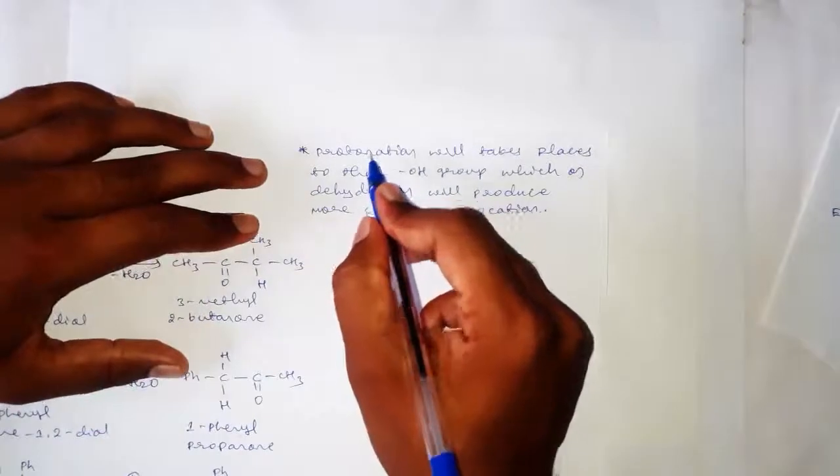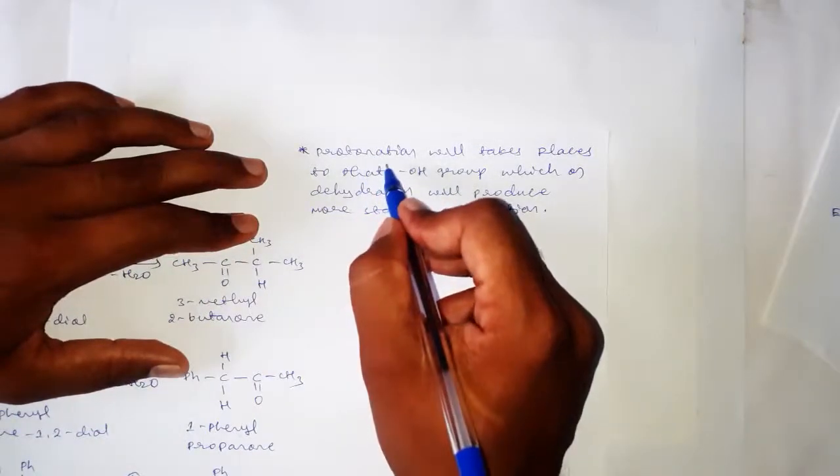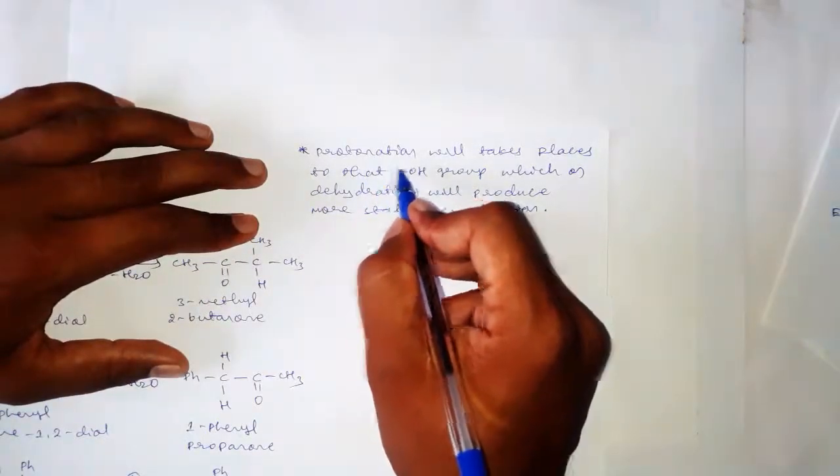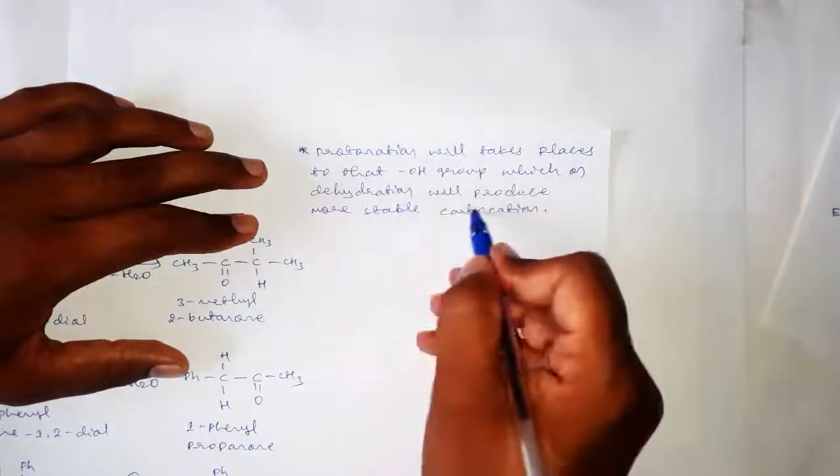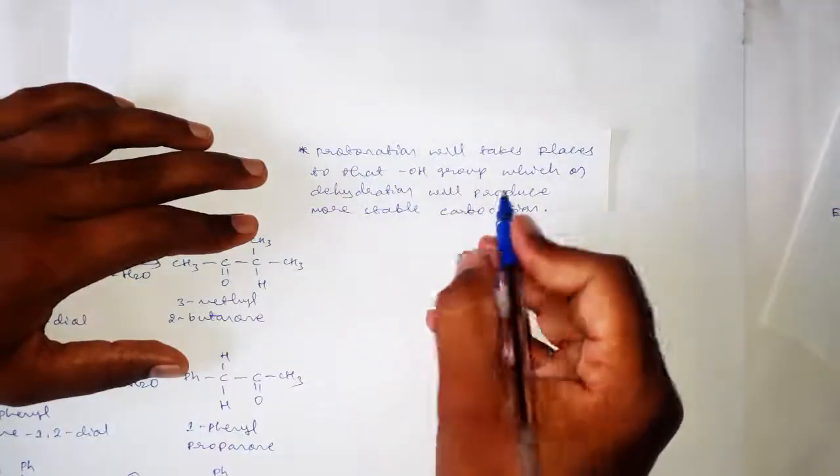In unsymmetrical diols, the H plus will add to that OH group which is producing a more stable carbocation.